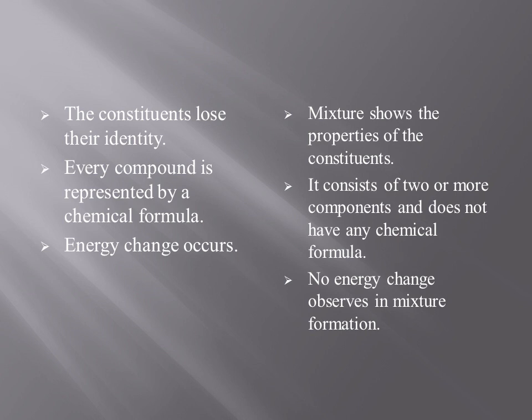So they will be able to form water, which is a compound. It means that energy change takes place in forming a compound, while no energy change takes place when a mixture forms, because in case of a mixture, we just simply mix two things.